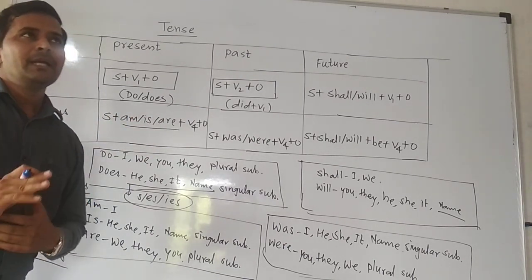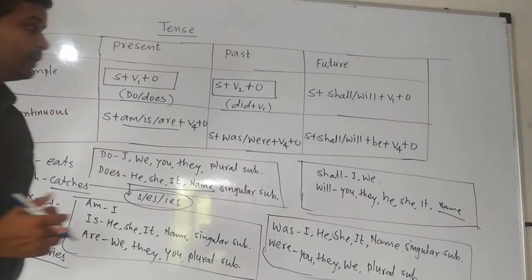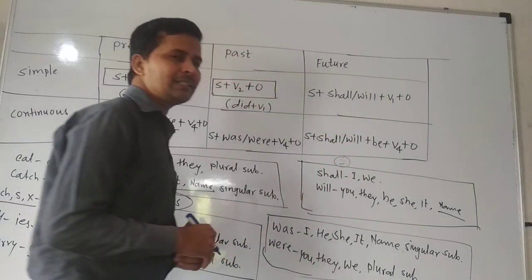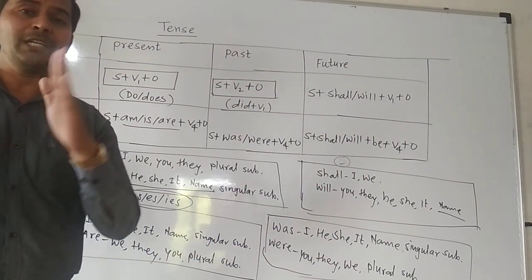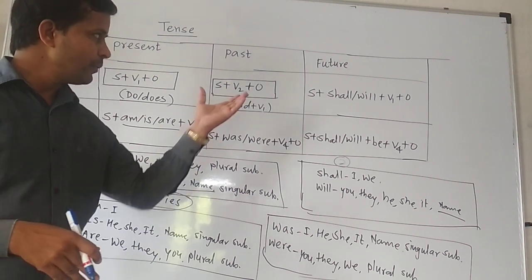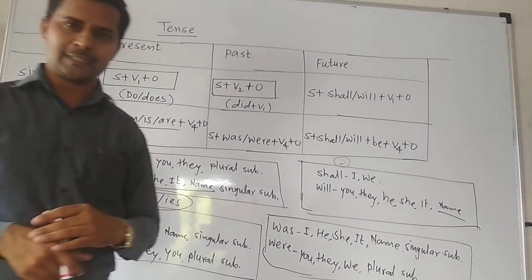Then remember, in the board exam, this question is not there for 1 mark. This question carries 2 marks. Any one sentence is given and you are asked to convert the same sentence into another form. In this way, we studied this. The remaining tenses we will study in the next lecture. Thank you.